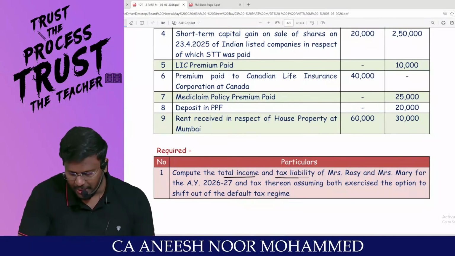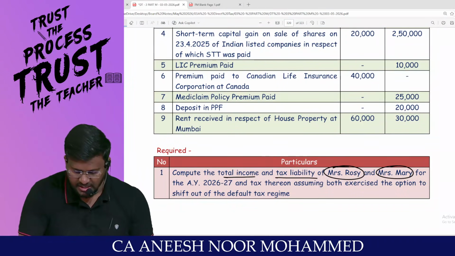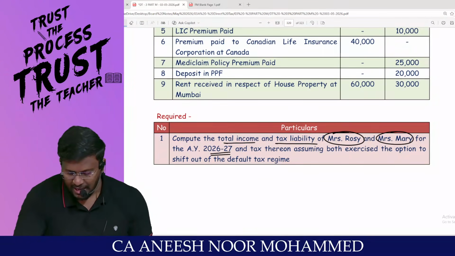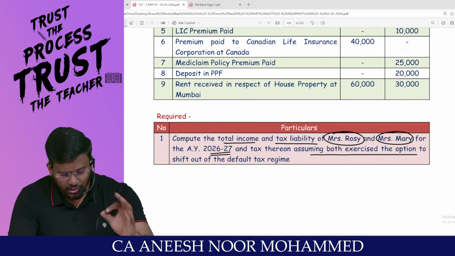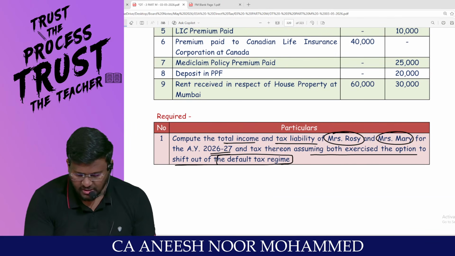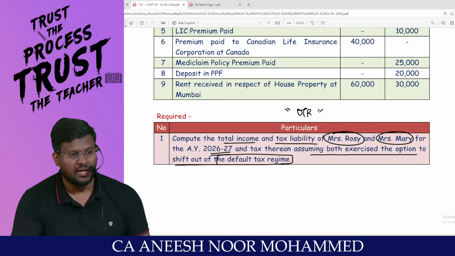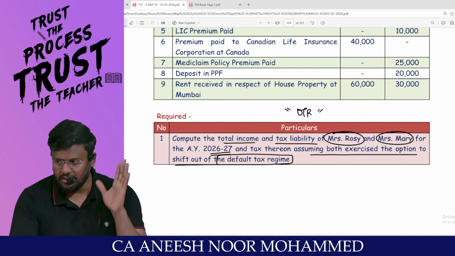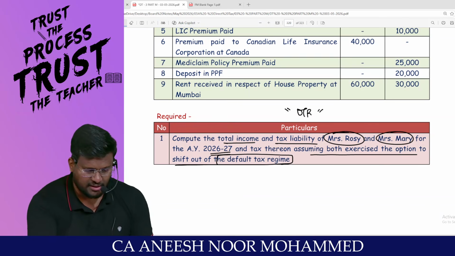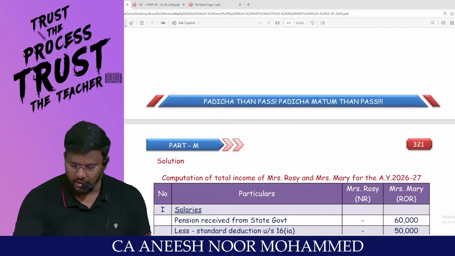Compute the total income and tax liability of Mrs. Rosie and Mrs. Mary for 2026-27 and tax thereon. Assume both exercise the option out of the default tax regime. That means they are going to travel through optional tax regime. If they are going to travel through optional tax regime, 50,000 rupees will be the standard deduction. Look at the answer, my dear lovable students.